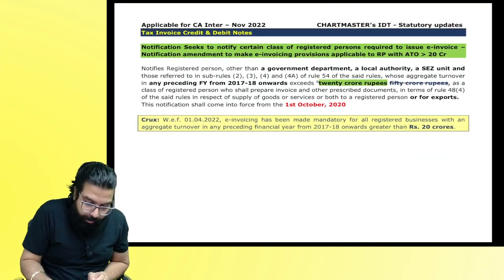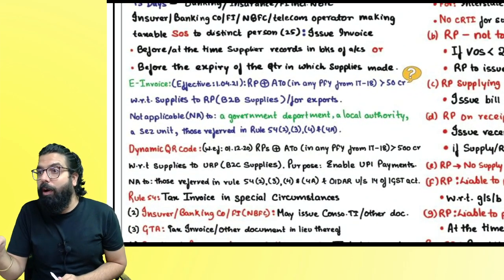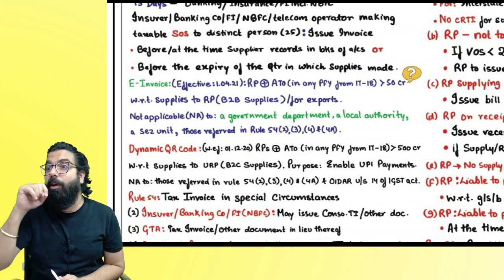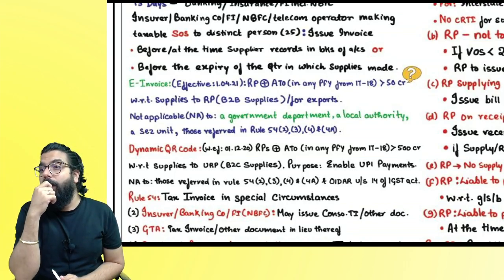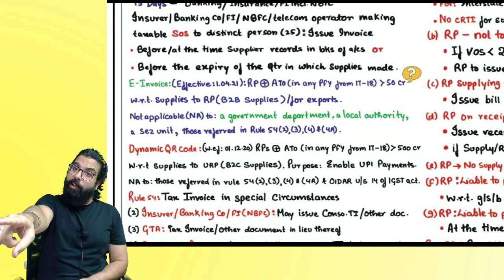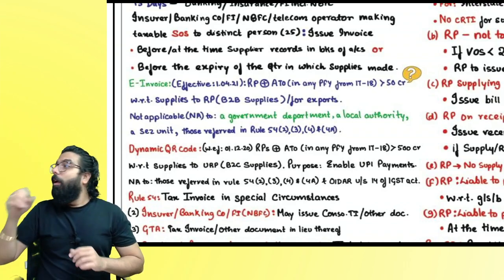Chalo, next. Do you remember e-invoicing? You have to generate one invoice, go to the e-invoice portal einvoice1.gst.gov.in and register your invoice. What was the limit? 50 crore. I am telling you 20 crore only for the November 22 exam. For the May exam, I am not talking about it now.